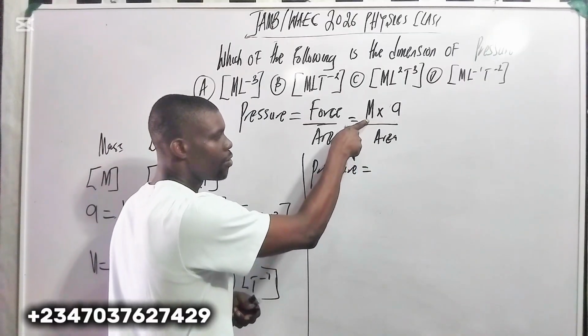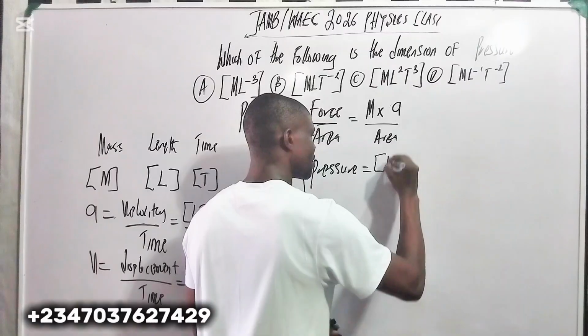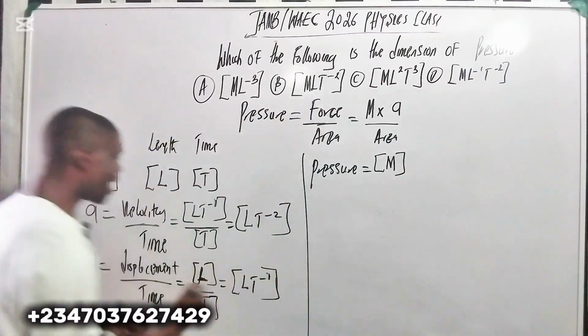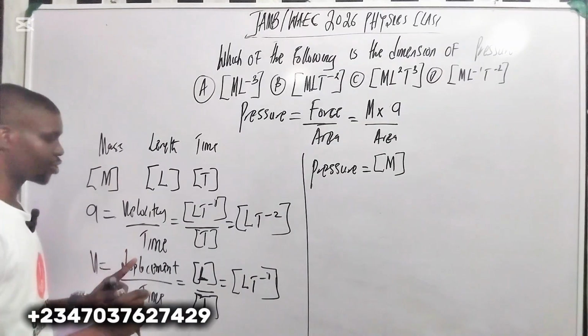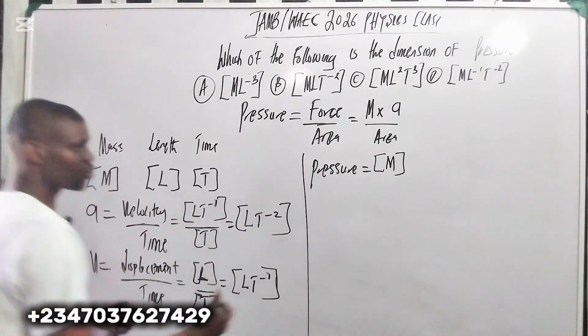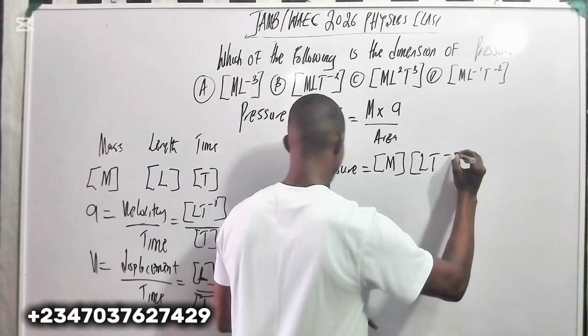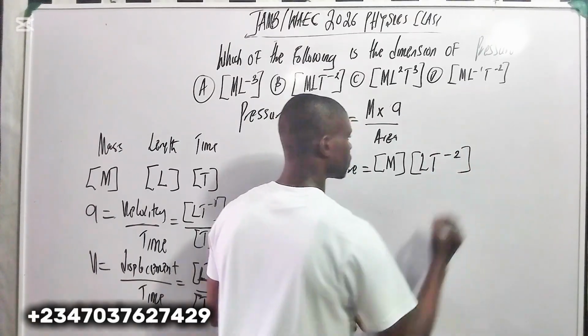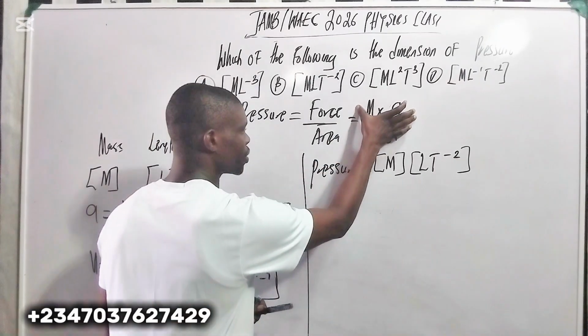the dimension for mass is capital letter M. So we're going to write capital letter M, right? Now for acceleration, what is acceleration here? For acceleration is this guy here. So you have, right? Do you understand?